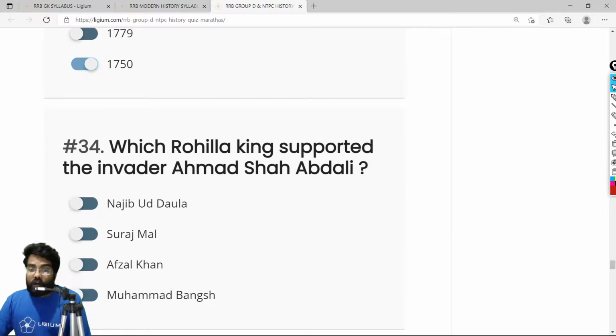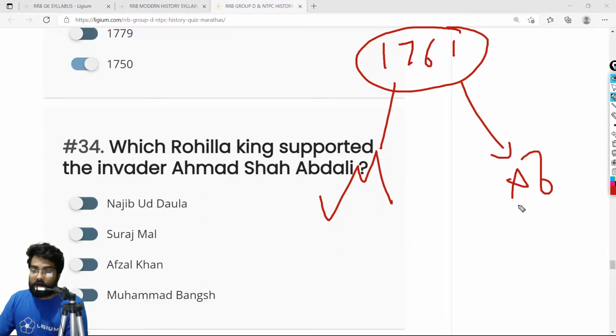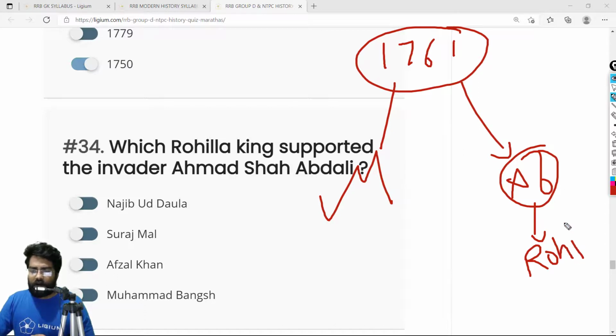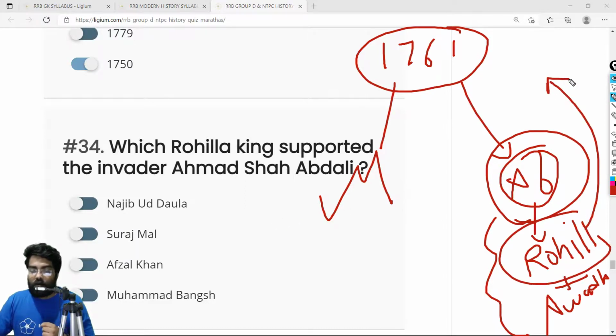Which Rohilla king supported the invader Ahmad Shah Abdali? This is something we can discuss again. In 1761 we have the third Battle of Panipat. We already know that it was fought between the Marathas and the Afghans. The Afghans were supported by a bunch of people, who were also Afghans, known as the Rohillas. They were also supported by the Nawab of Awadh. These were the traitors of India who supported the invader. So the correct answer is Rohillas. The leader of the Rohillas was Najib ud Daula.